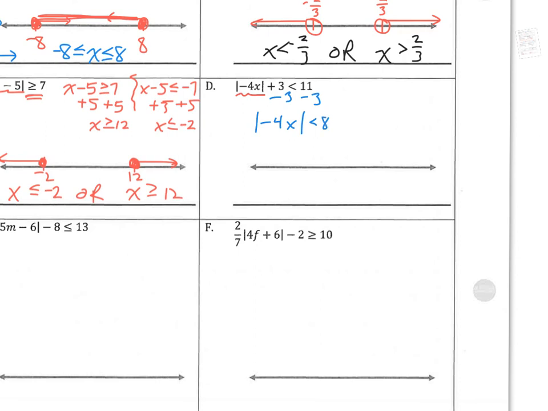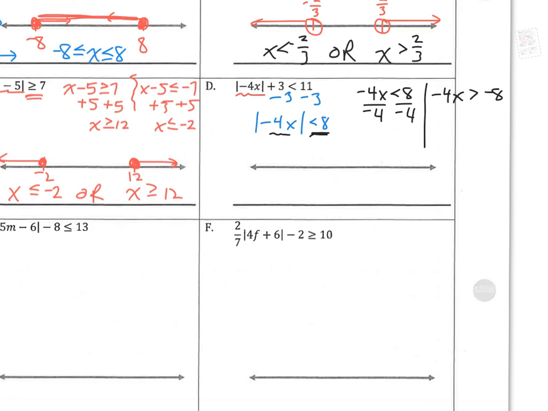So now when I go to write my two inequalities, I take the part that's on the inside, -4x, I leave the inequality the same and go less than 8. Then I take the part on the inside, -4x. I flip the inequality and change it to a -8, so greater than -8. Now I'm just going to solve. Divide by -4, divide by -4.